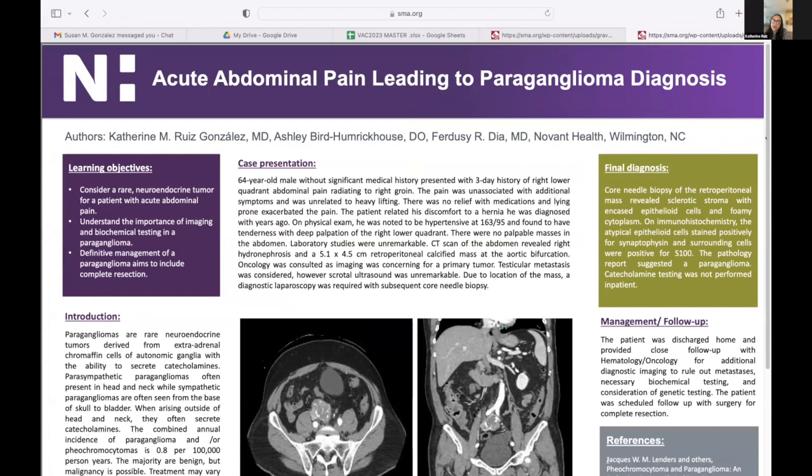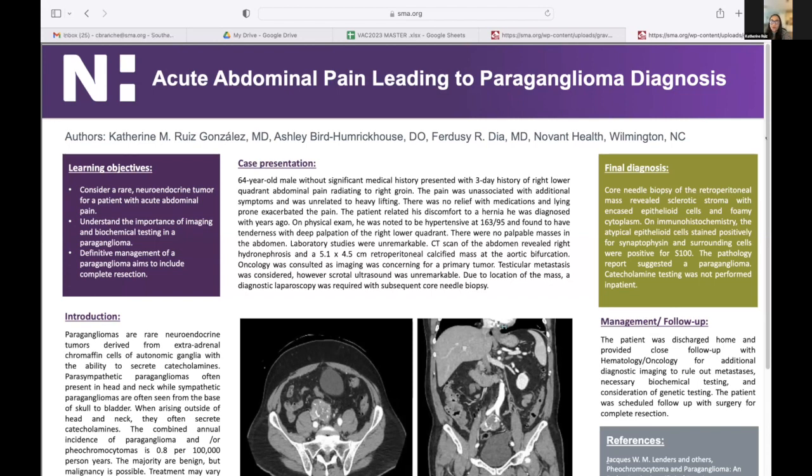This pain was not associated with any other symptoms, and it was unrelated to heavy lifting. He did not have any relief with medications that he was taking at home, and lying prone exacerbated the pain. He had this discomfort in the past, but it wasn't as bad as on this admission, and he related it to a hernia that he had been diagnosed with a couple of years before.